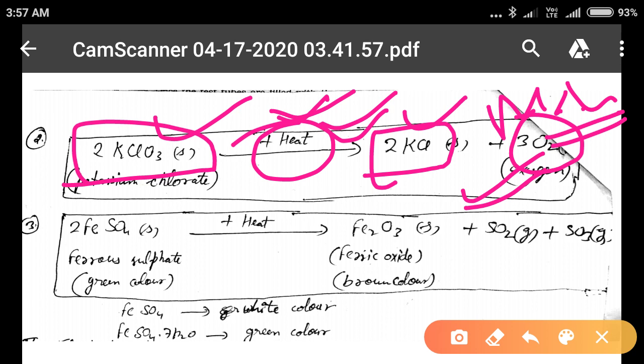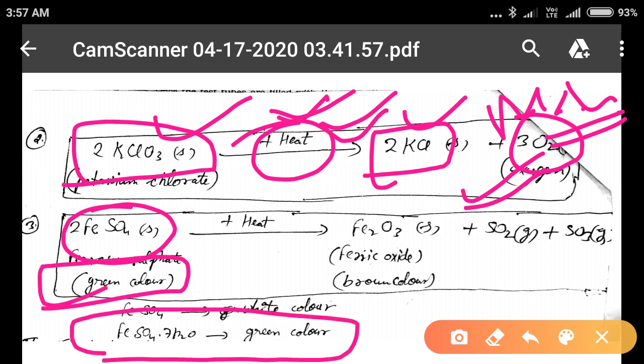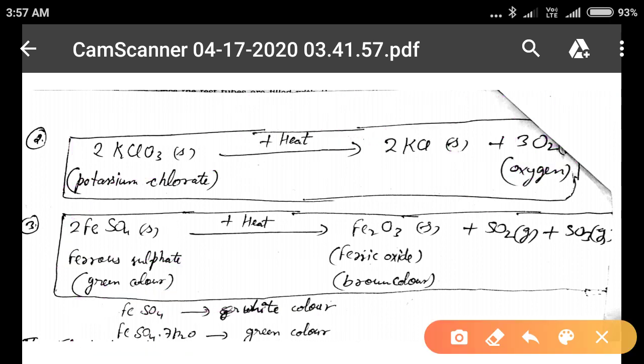Now the next example is ferrous sulfate. Here it is written as a green color. The green color of ferrous sulfate is actually the hydrated form, heptahydrate, whereas anhydrous ferrous sulfate has a white color, meaning there are no water molecules.